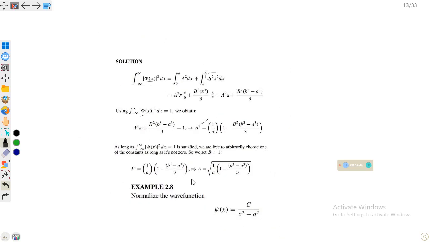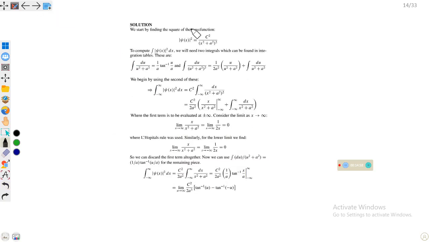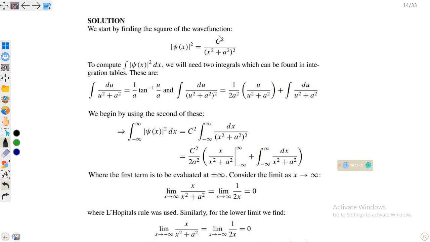Okay, similarly, we have another question. Normalize the wave function psi of x is equal to c over x square plus a square. We can find the value of c with the above normalization method. I will just show you the whole mathematics. First, psi mod square dx is equal to this, and then we put it into our required expression, because you know that the integral from minus infinity to infinity of psi mod square dx should be equal to 1. So we have psi mod square, and the constant can be taken outside, and we have to integrate this whole integral, and the integral of this is equal to this. You can see that 1 over 2a square and this.